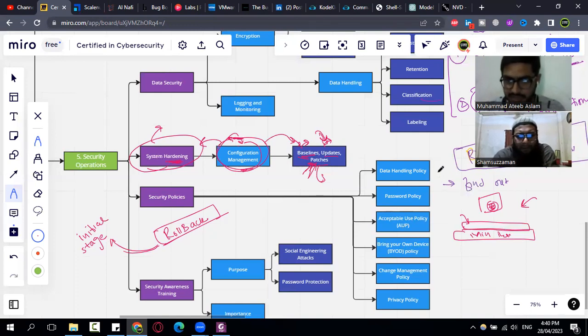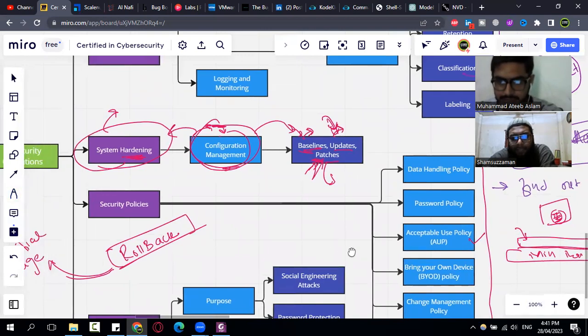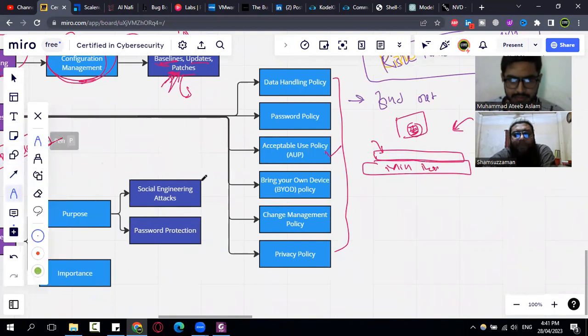There are some types of policies that are very common in organizations. You should also know about that. Can you tell me about the acceptable use policy? It is the minimum requirements or minimum standard of an organization, like for laptops, tabs, printers, where we need an acceptable level to ensure security. So we can't use a Windows 7 machine, or a computer or laptop below 8th generation, in our system.